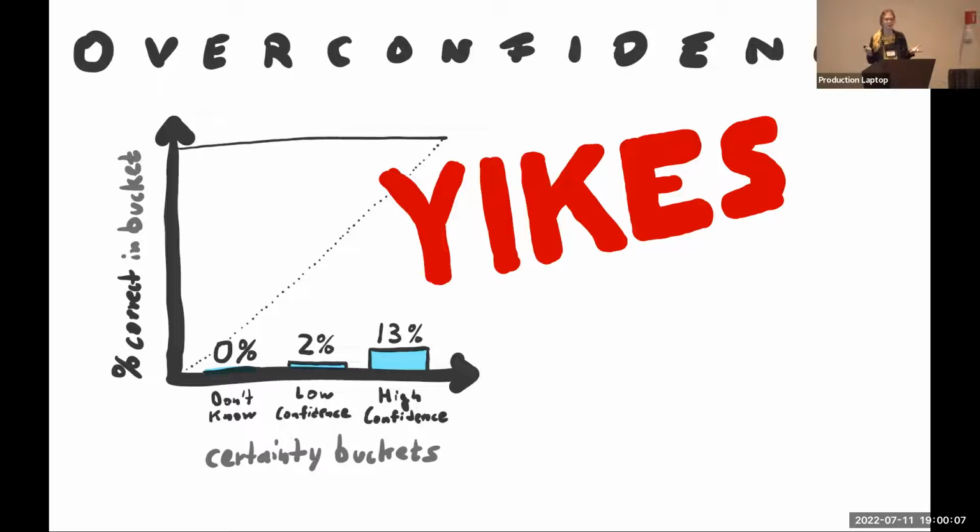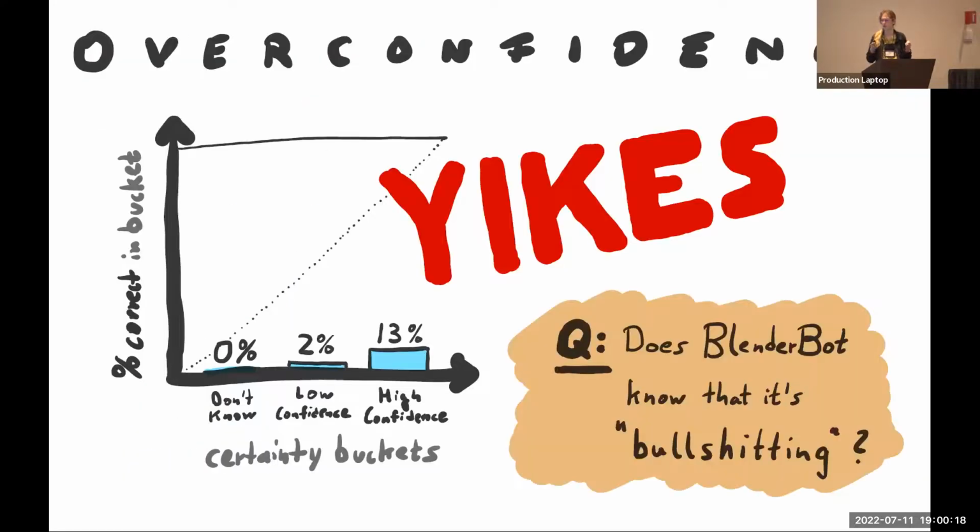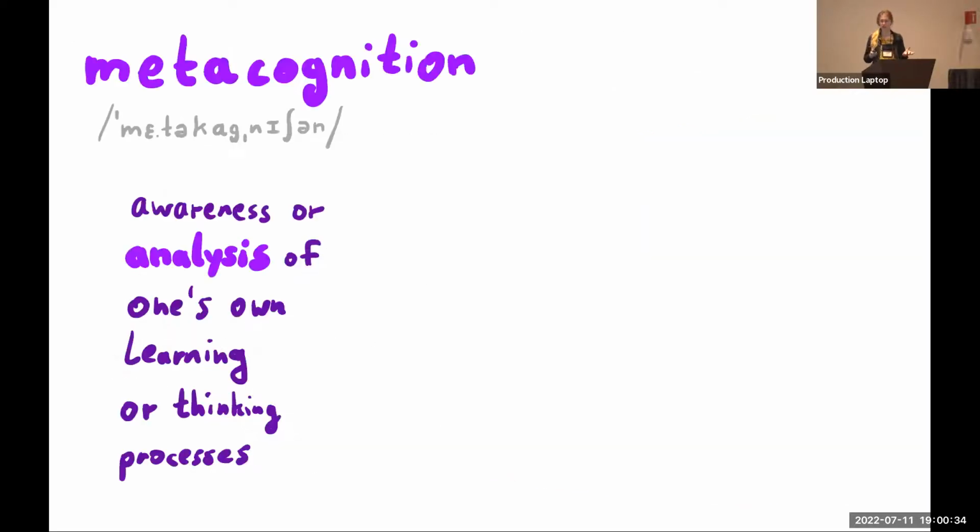Now, the million-dollar question, of course, is can we do something about it? And if we think about it, the only way that we could do something about it is if there was some way to tell that the bot is making up an answer. So now we have to figure out, does the bot know that it is bullshitting? Is there a signal in the bot somewhere that can tell us that it's actually not that confident and just for some reason generates a high confidence answer? And to answer that question, we need to dissect the brain essentially. And that is what I am going to call here doing a little bit of metacognition.